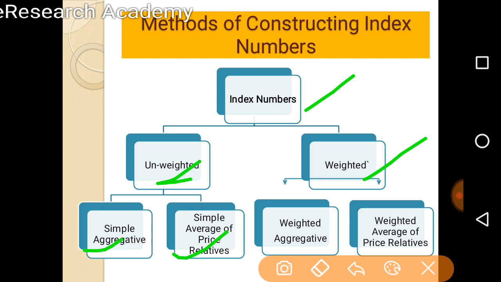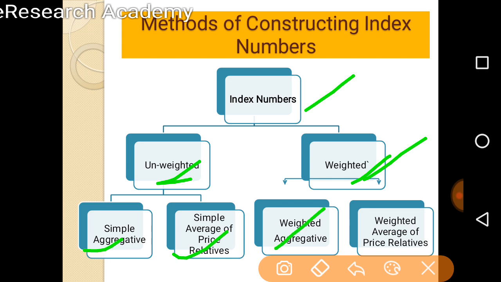Similarly, under the simple average of price relatives, we take the average of the price relatives. A price relative is just P1 upon P0 into 100. We calculate this price relative for each commodity or item, add up all these price relatives, then divide by the number of observations or items, and in this way we get the index number.